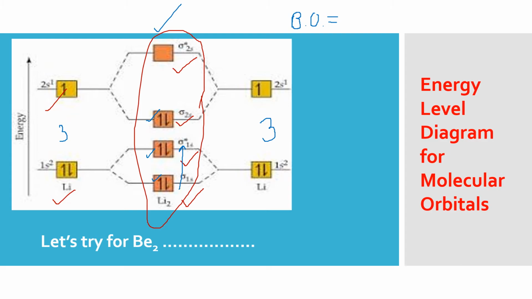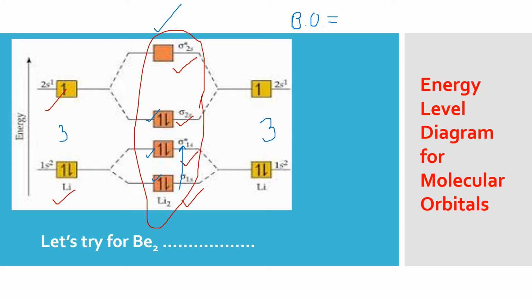And in some cases, in case of ions, which I'll explain in the same presentation, you will find a fractional bond order also, 1.5, 2.5, like that. So 1.5 or 2.5 bonds are not possible, but that is a way of explaining that if you take out one electron or add 1 or 2 electrons to a molecule, how is it affecting the stability? So you can say bond order is directly related to the stability of the molecule.